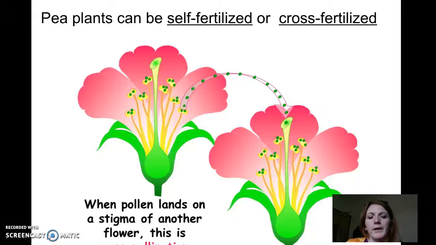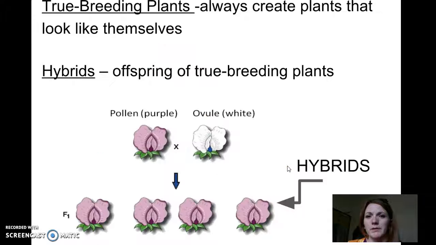Another thing that's great about plants is we can fertilize them. They don't have to fertilize themselves. We can take pollen from one plant and insert it into the female part of the other. If you look here, you have the anther with the pollen grains. We can take those and put them on the stigma, the female part of the flower, and then those pollen grains will go down and fertilize the ovaries of the plant. So we can cross-pollinate plants. We don't have to wait on bees and butterflies and other pollinators to do that. Plus, we can control those experiments, and that's what Gregor Mendel did.